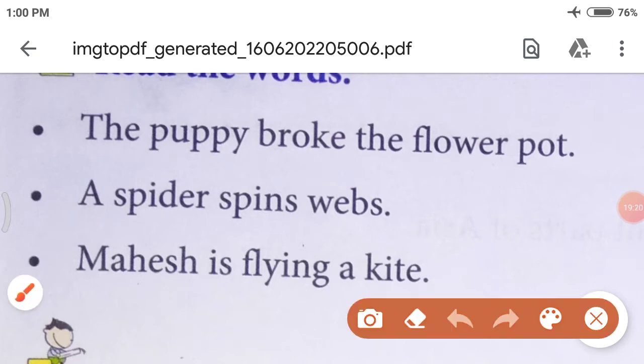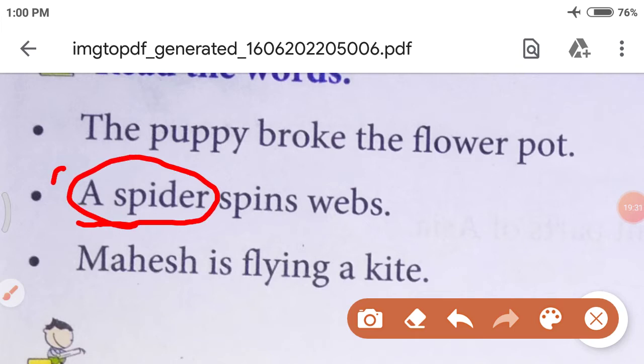A spider spins webs. So here, what is the subject? Spider. Very good, my dear students. You all know now. A spider is the subject. Spins webs. So again, let me give you a reminder.